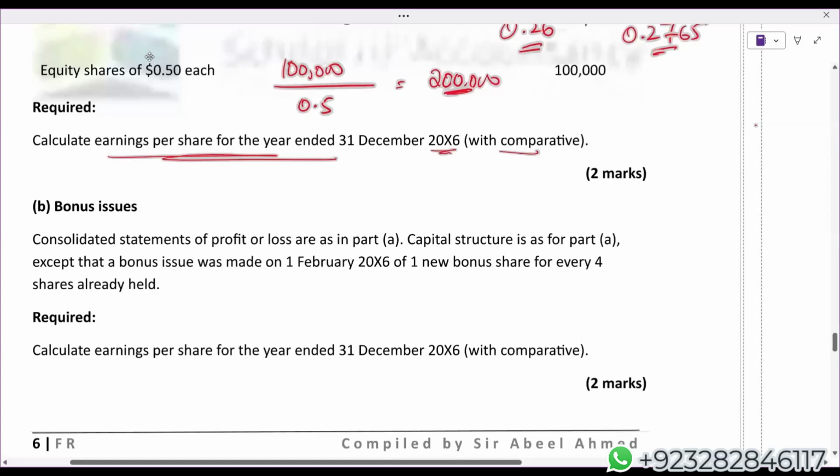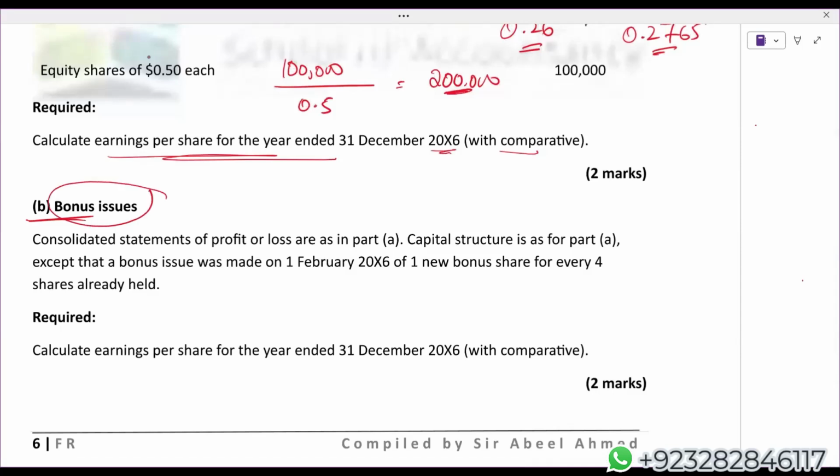Now it is part B of this same question. Bonus issue. Consolidated profit and loss is the same as in part A. Capital structure is also the same as part A, except that a bonus issue was made in February X6. One new bonus share for every 4 shares held. Bonus fraction.